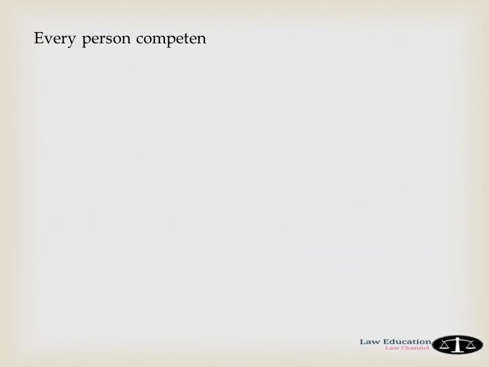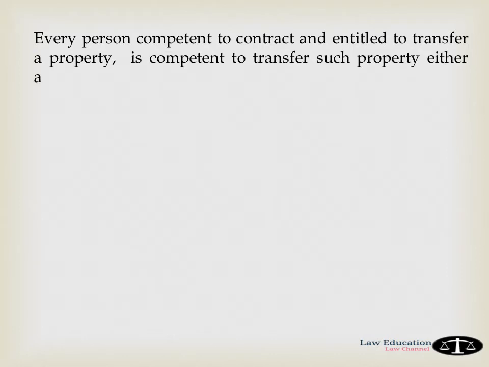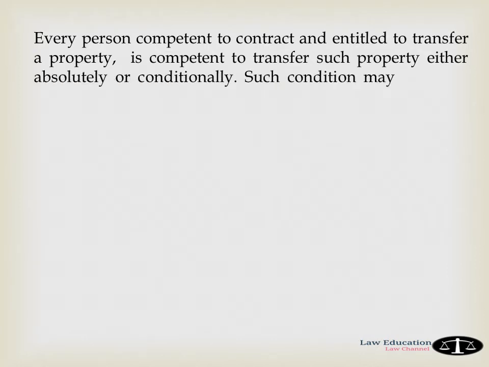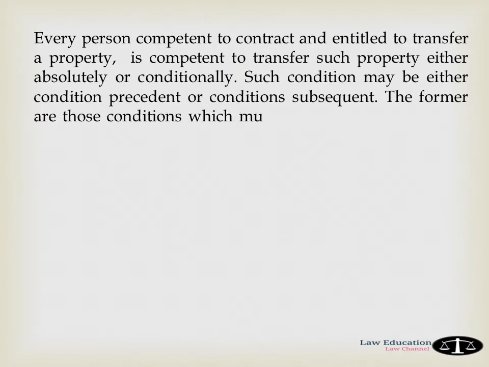Every person competent to contract and entitled to transfer a property is competent to transfer such property either absolutely or conditionally. Such condition may either be condition precedent or condition subsequent. The former are those conditions which must be fulfilled before a person can acquire an interest in the property. The latter are those which must be performed after the transfer has taken place.